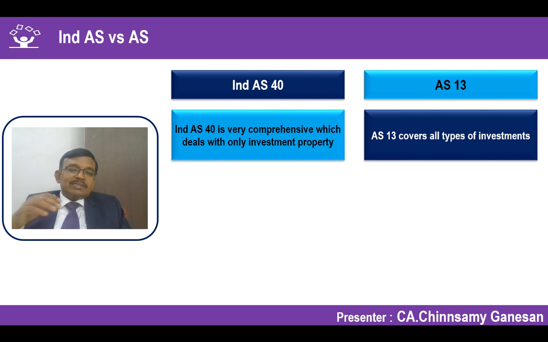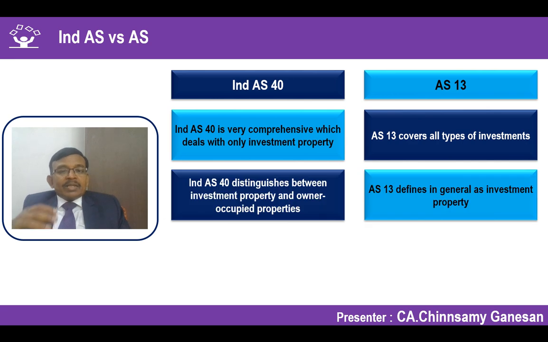Whereas AS 13 talks about every type of investment. In fact, it makes a passing comment about the investment property. So that covers all the investments. Ind AS 40 tries to give detailed guidance about what is investment property, what is owner occupied property. Whereas AS 13 generally defines investment property. If at all you wanted to understand what is owner occupied property, you have to go to the respective standard. Maybe AS 10 will define what is the owner occupied property. It is not coming comprehensively under AS 13.